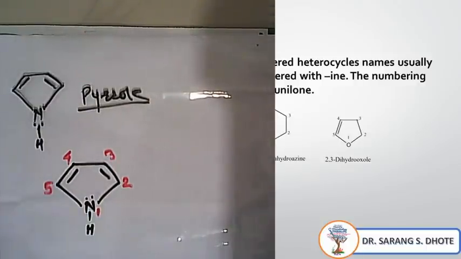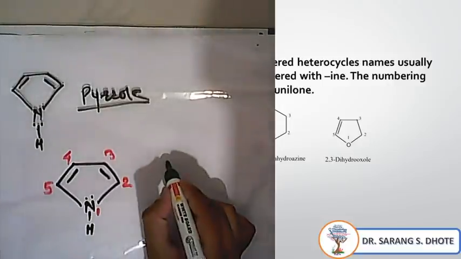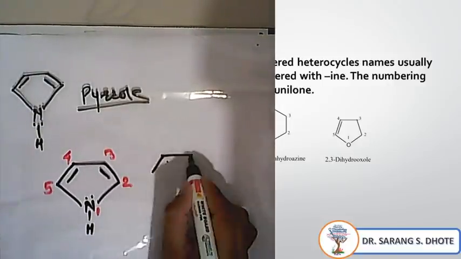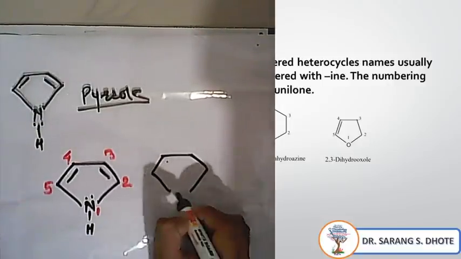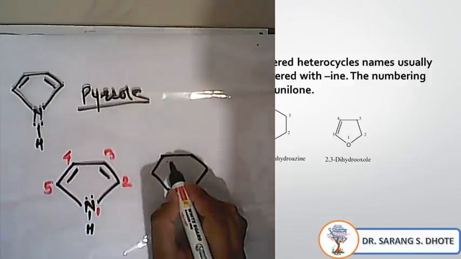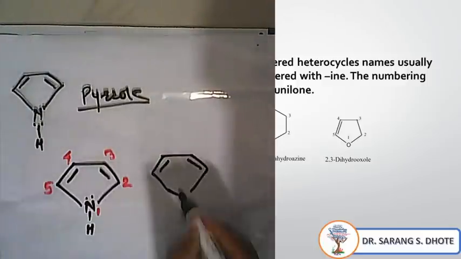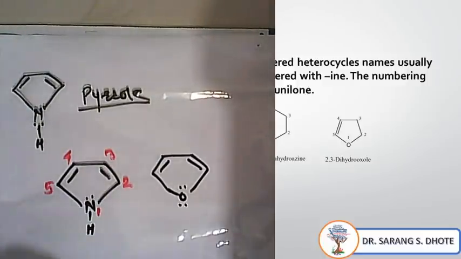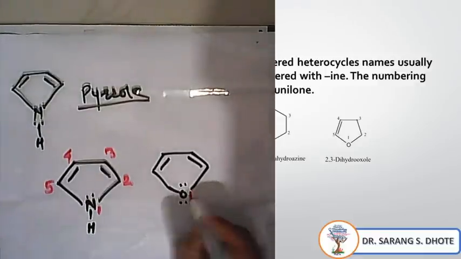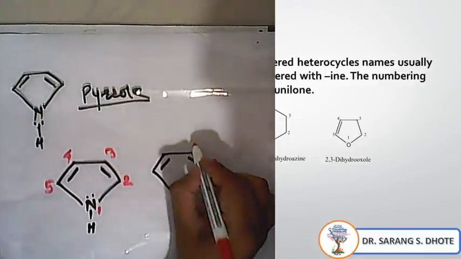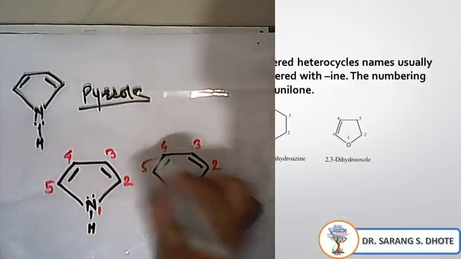If oxygen is there, like a furan type of structure, then oxygen has 2 lone pairs. In case of oxygen, numbering again starts from the heteroatom: 1, 2, 3, 4, 5.